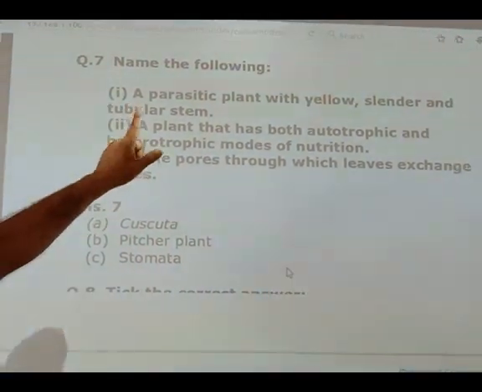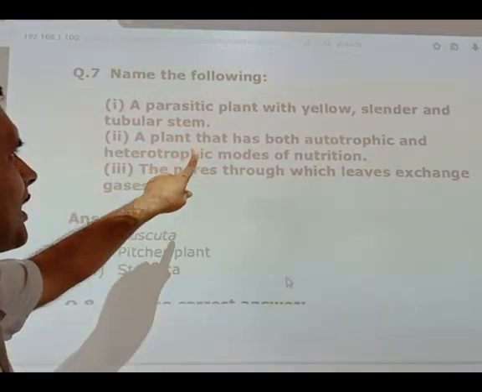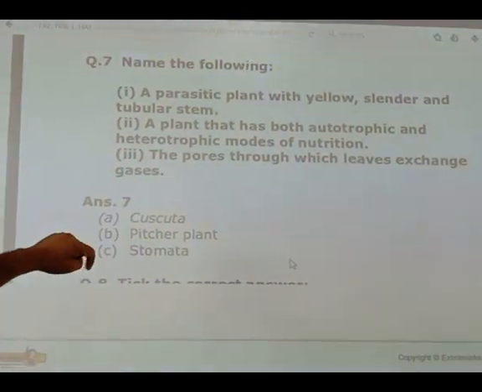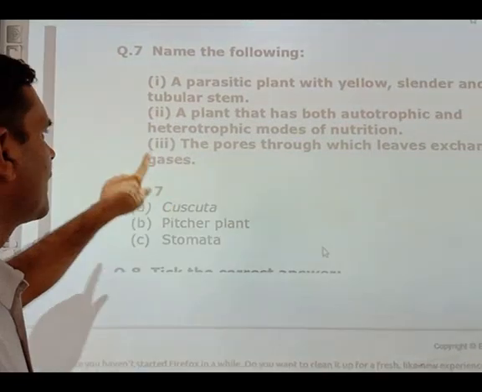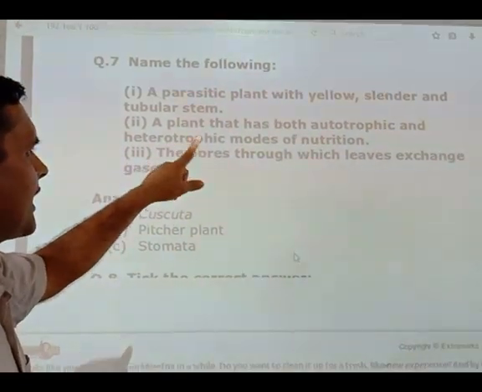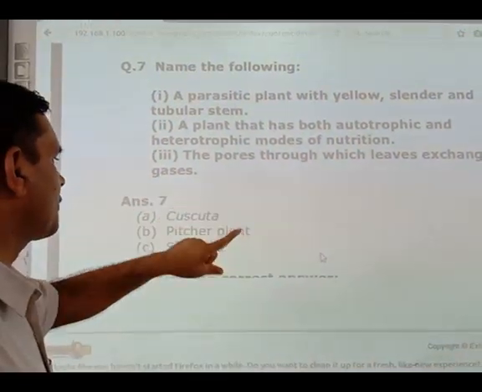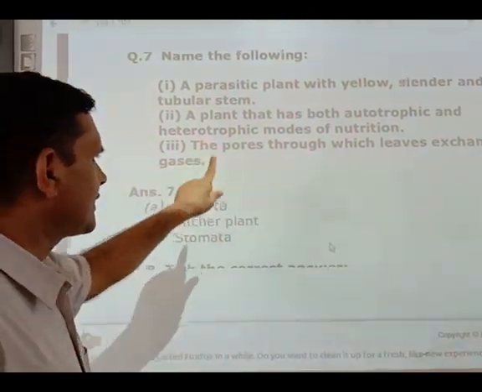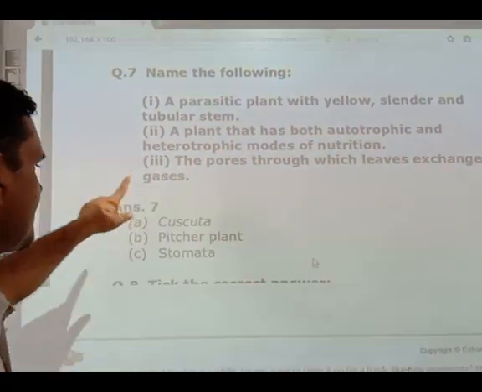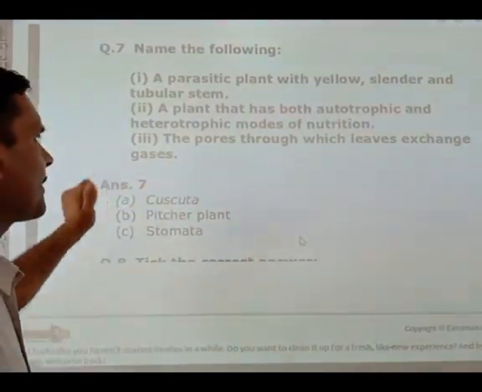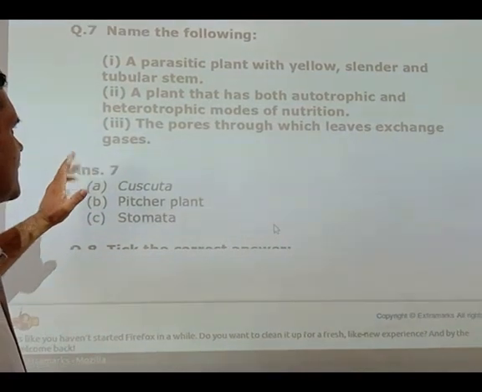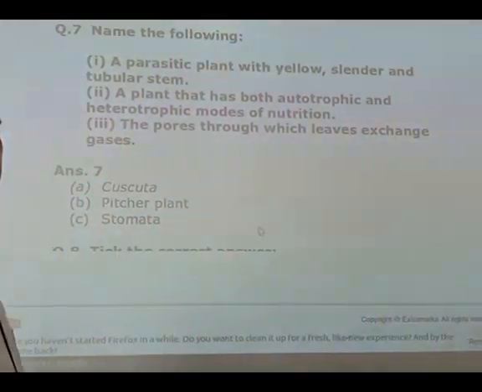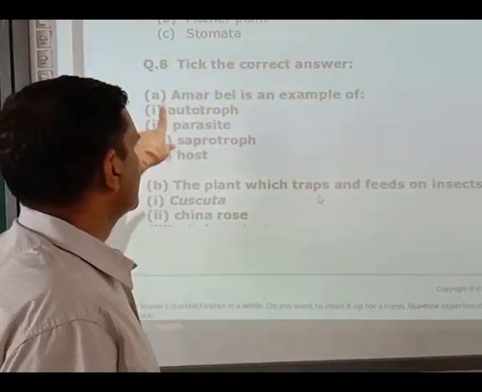Question number 7. Name the following. A parasitic plant with yellow, slender and tubular stem is known as Cuscuta. A plant that has both autotrophic and heterotrophic modes of nutrition is the pitcher plant. The pores through which leaves exchange gases are called stomata. So the first answer is Cuscuta, the second one is the pitcher plant, and the third one is the stomata.